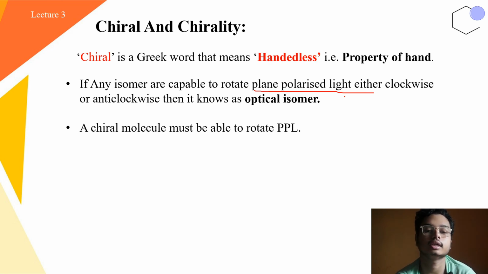Now, in the plane polarized light vicinity, if any organic molecule is capable of deflecting the plane polarized light either clockwise or anti-clockwise, then we can say that the compound is an optical isomer. And a chiral molecule usually must be able to rotate plane polarized light either clockwise or anti-clockwise. That doesn't matter right now.